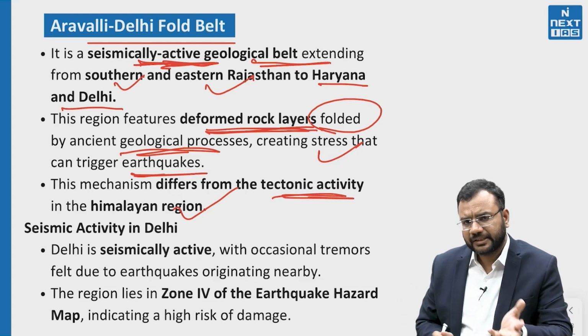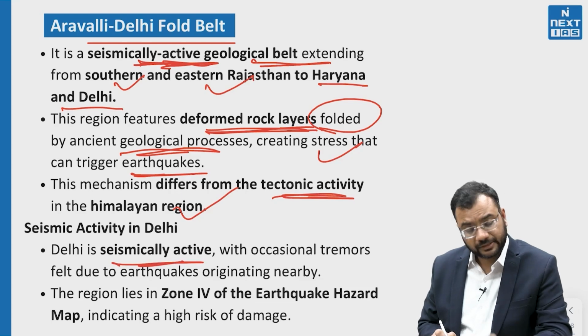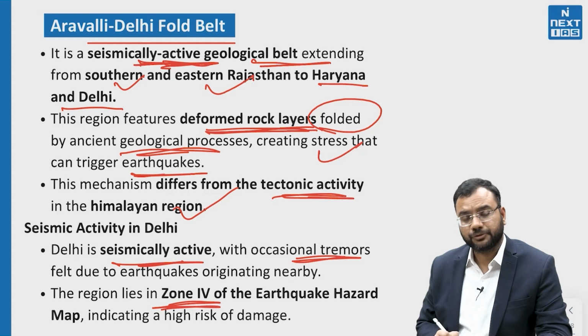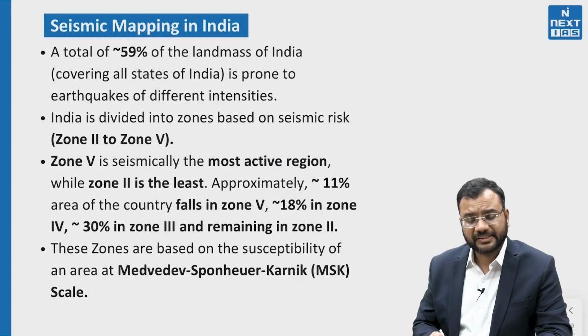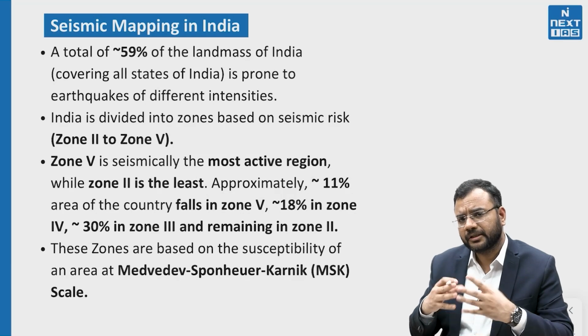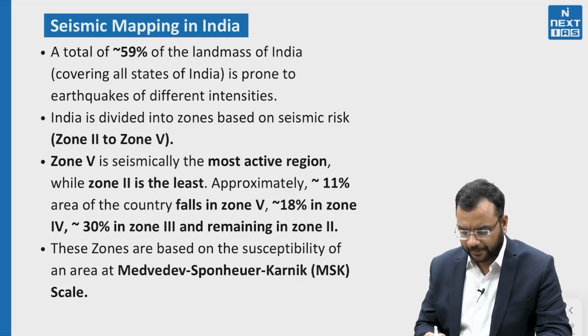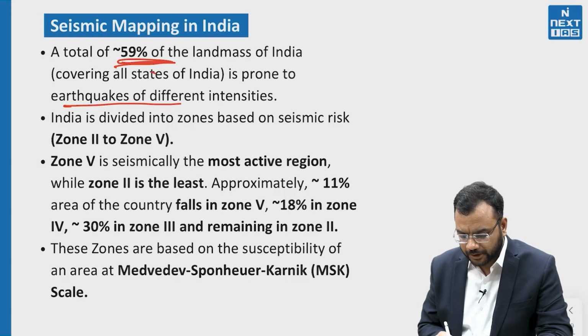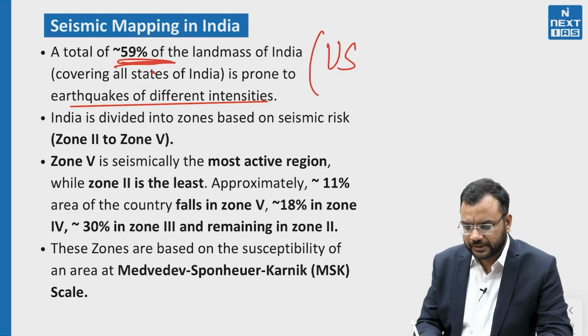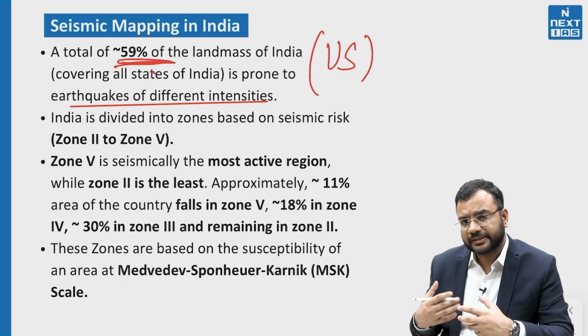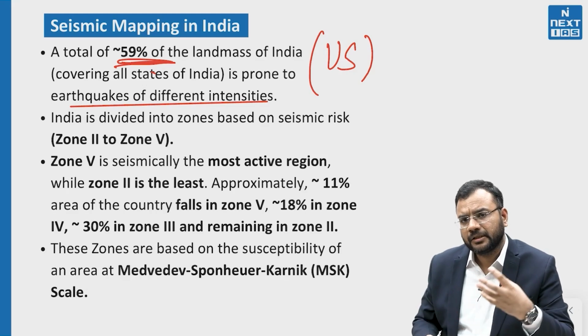Why does seismic activity in Delhi happen, or how is Delhi seismically active? Occasional tremors are there, and it lies in zone 4 as we have seen in the map. Now let us also cover seismic mapping in India in general. A total of 59% of the landmass of India is prone to earthquakes of different intensity. This data is from the US Geological Survey, who surveyed India through satellites.